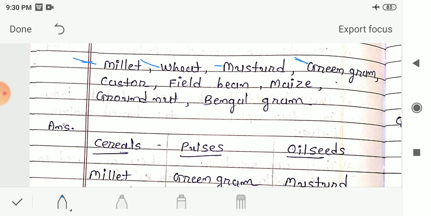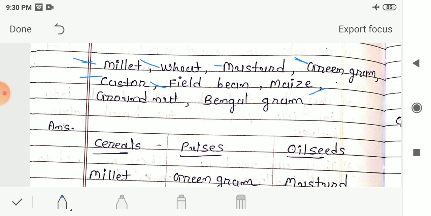Next is green gram. Green gram is an example of pulses. Next is castor. It is also an oil seed. Next is field bean. It is a pulse. We can break it into two equal halves. Next is maize. Maize is a cereal.